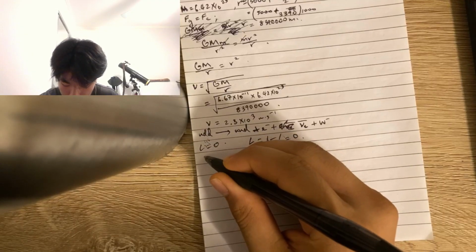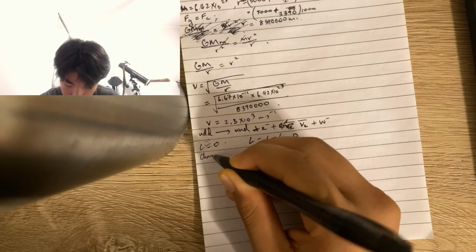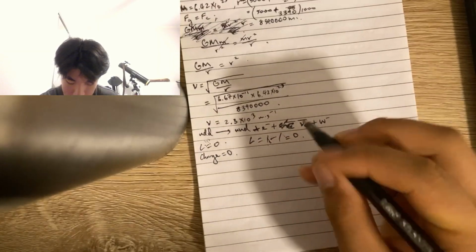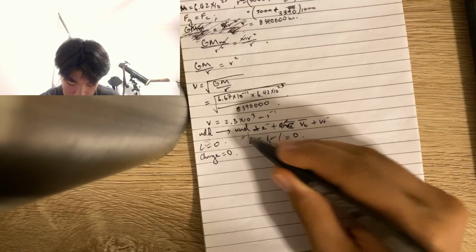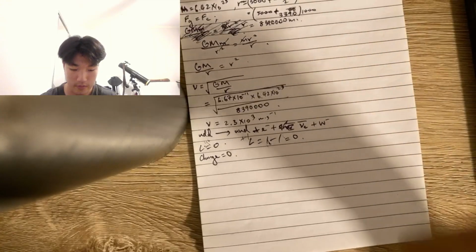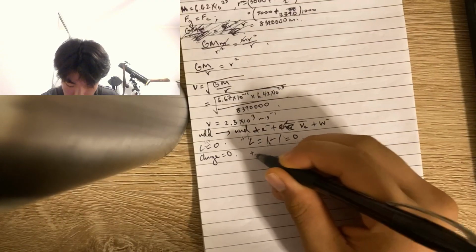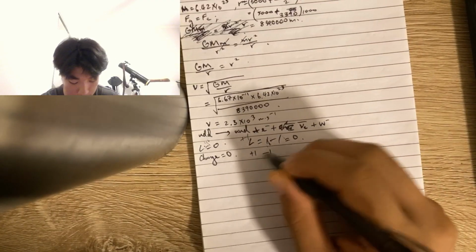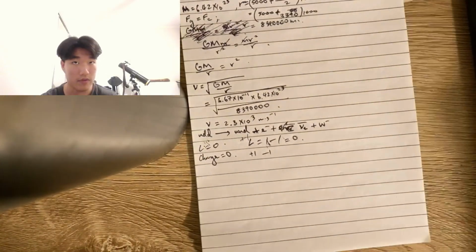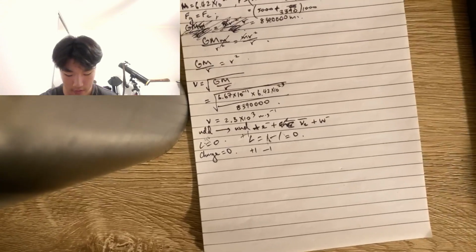So charge on the left-hand side equals 0. This is +1. Electron, like the other leptons, so for muon and tau, they're all -1. So it's +1 minus 1, so that's 0. Bosons don't have a charge, they're just mediators of the forces.